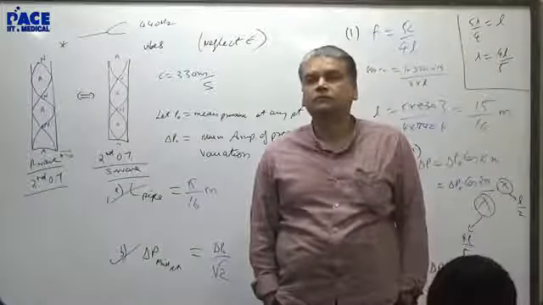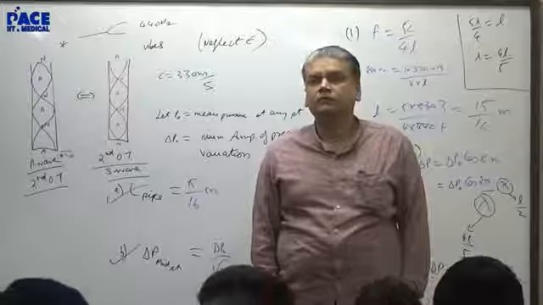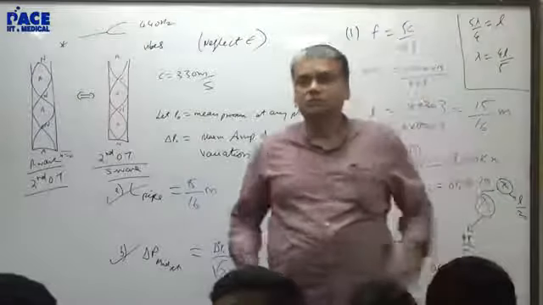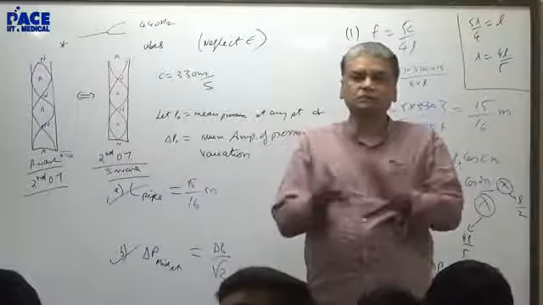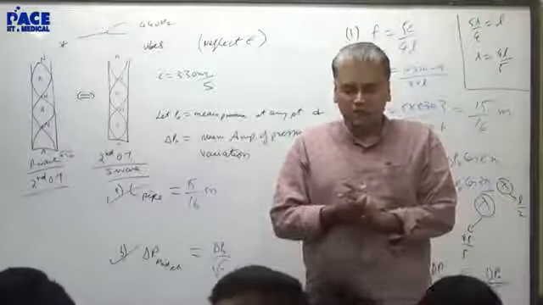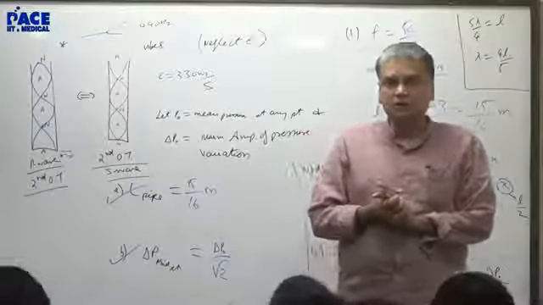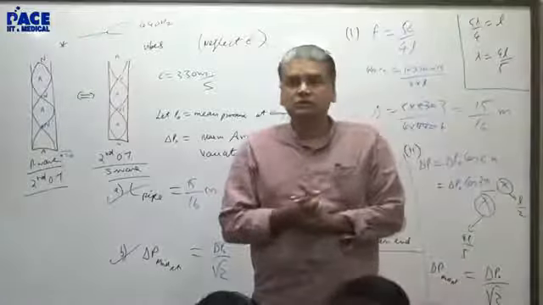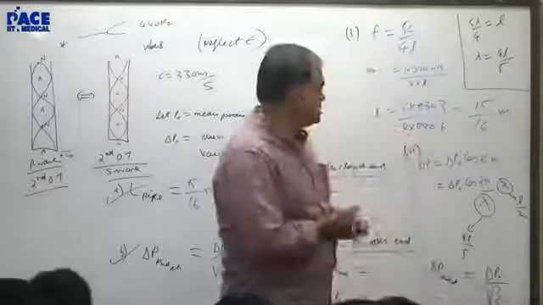Sir, where is that term with omega t in that pressure equation? Delta P equal to delta P naught cos kx. Because I'm only calculating amplitude. I'm not giving the equation of the pressure wave. Since I'm only calculating amplitude, I'm just taking the amplitude.